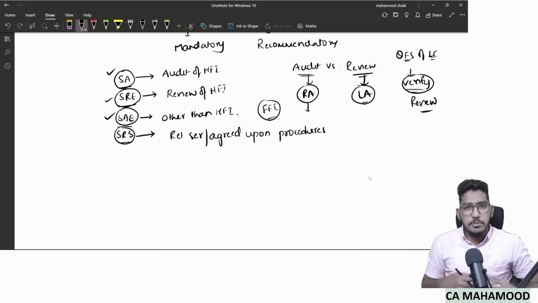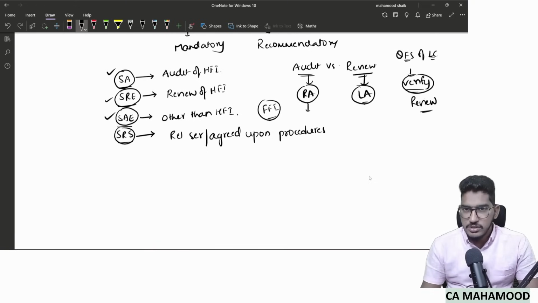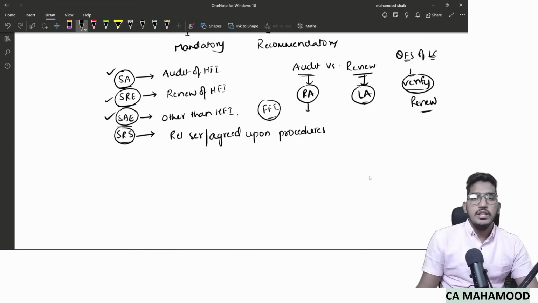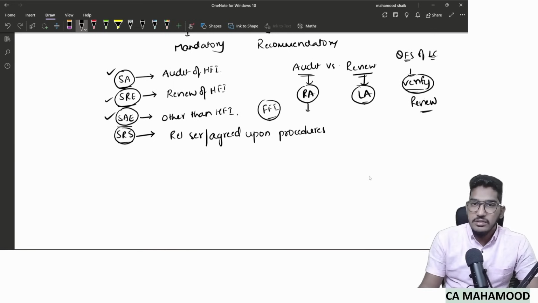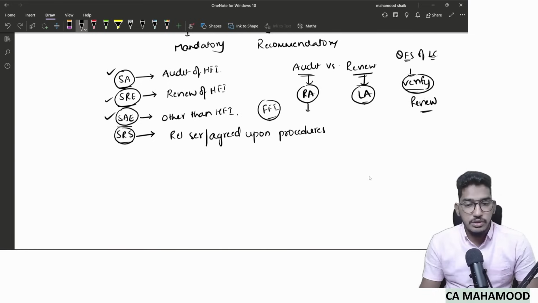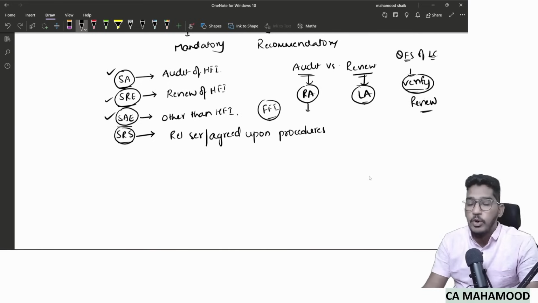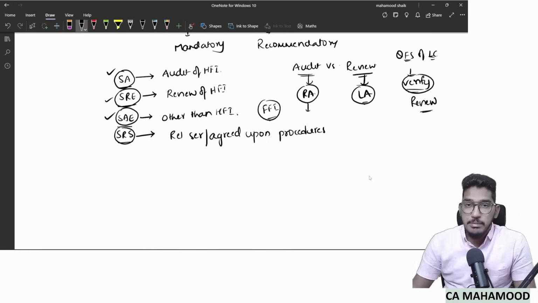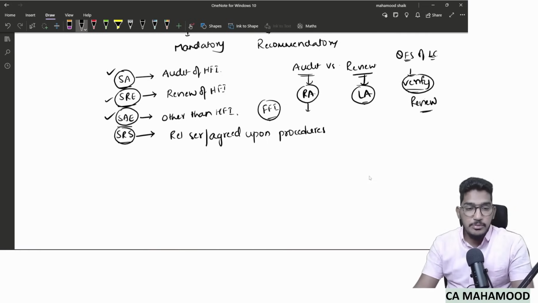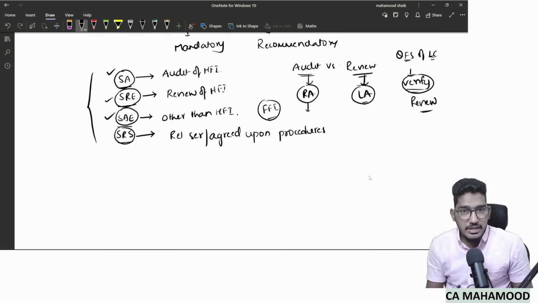Sometimes we perform agreed upon procedures also, like preparing financial statements of the company, etc. So when you are providing related services other than verification work, when you are performing agreed upon procedures, then which standards become applicable? SRS will become applicable. So like these four kinds of standards are given by ICAI. Everything will become applicable depending on the engagement which you are doing.